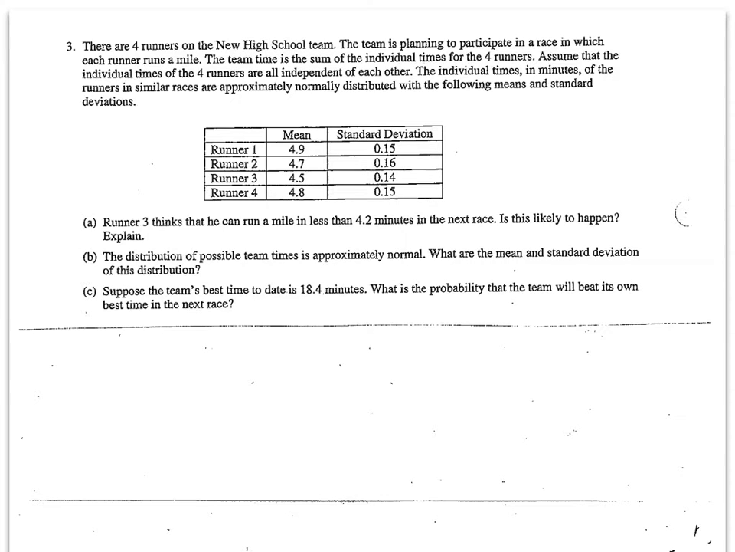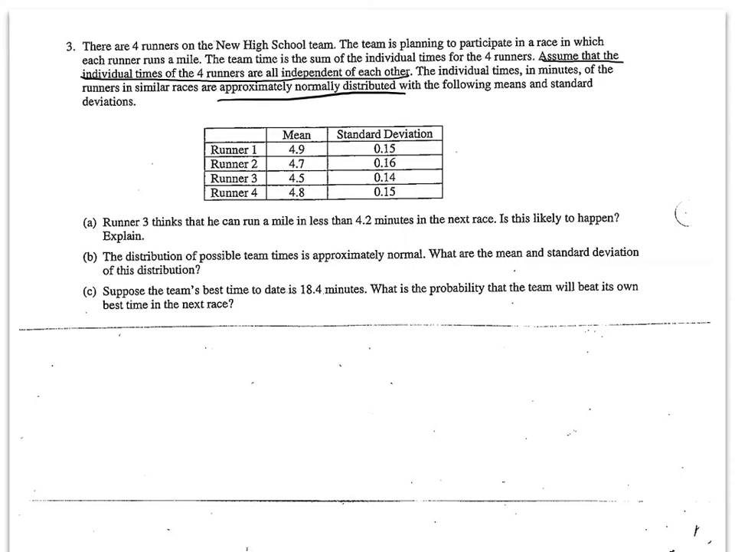So we've got this team composed of 4 runners. Now the key here in this problem is that each of the runners' times, assume that the individual times of the 4 runners are all independent of each other. That's key. And that the individual times are approximately normally distributed for each runner.